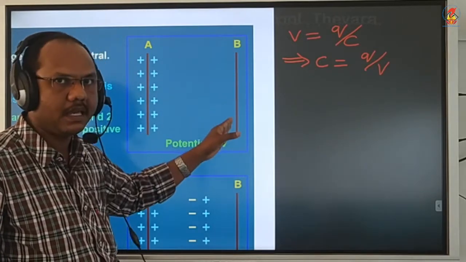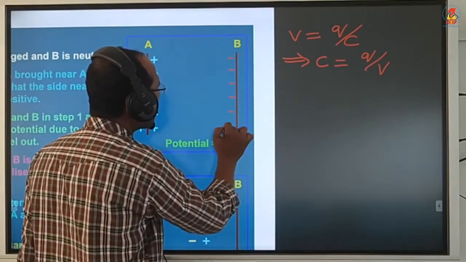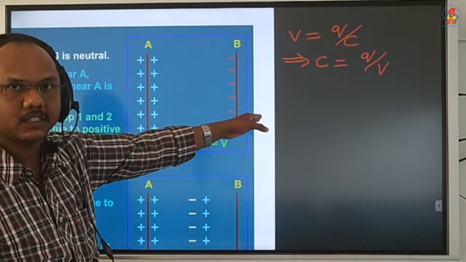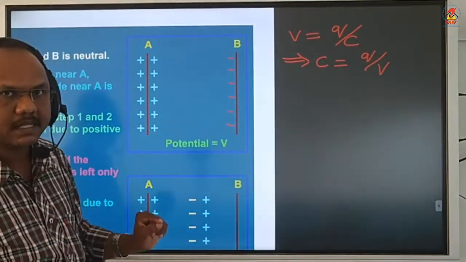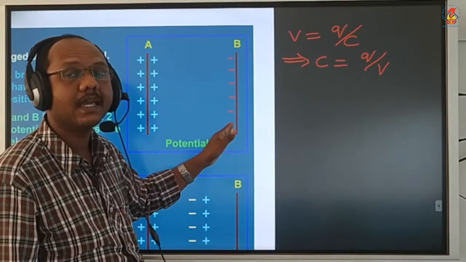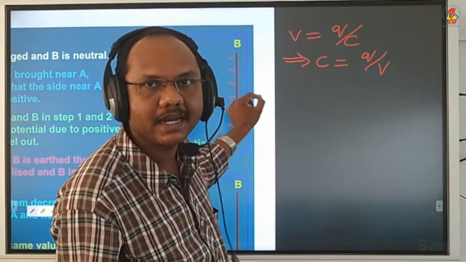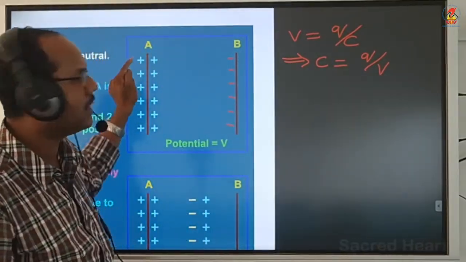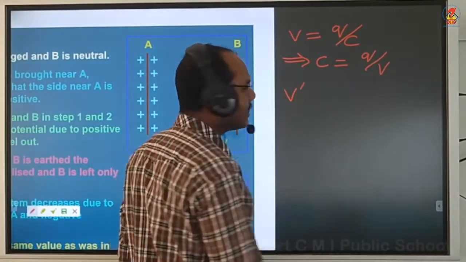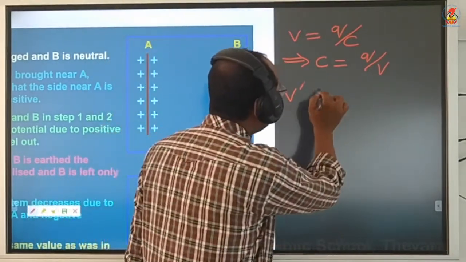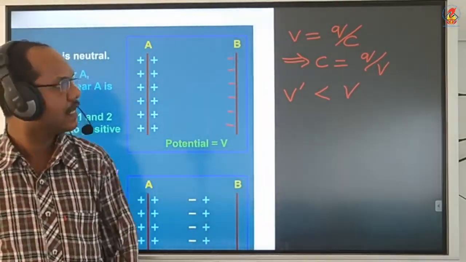Now, as I told in the above figure, I just kept a plate B here, which makes plate B negative charge and positive charge on the right side. That positive charge is grounded, so only negative charge remains now. This negative charge will create a negative potential. That negative potential will reduce the potential of plate A. So the new potential of plate A is marked as V dash, which will obviously be lesser than the previous one. So V dash is lesser than V.